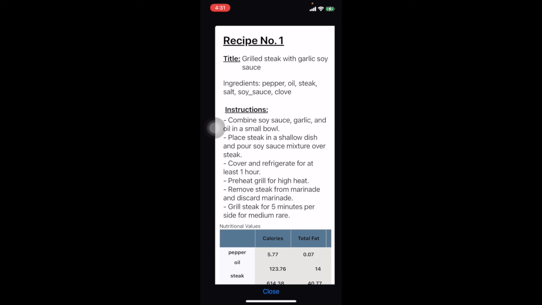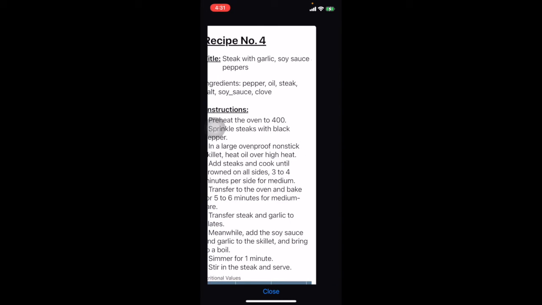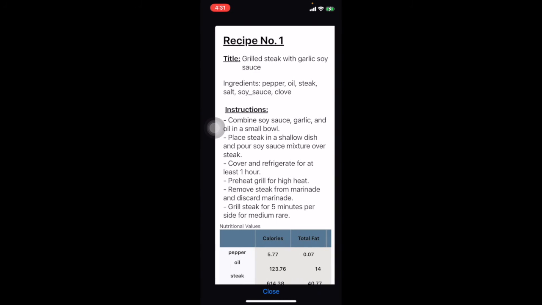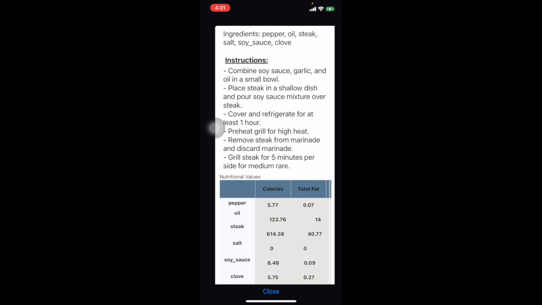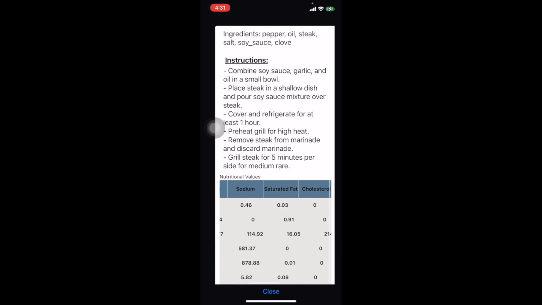So we have got finally our output. For this we have received 4 recipes. So this is the title, grilled steak with garlic sauce, ingredients, the instructions, and finally the nutritional values.